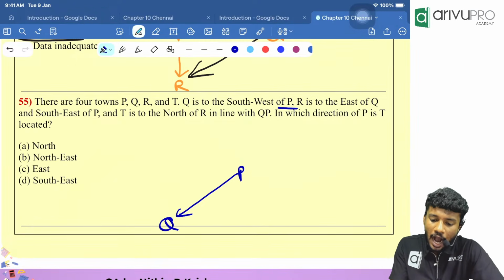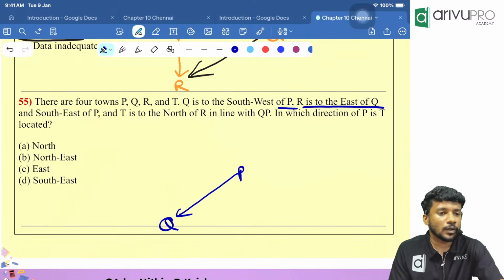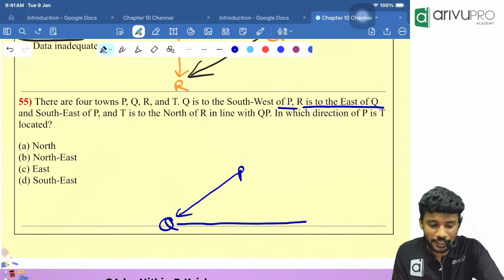Then R is to the east of Q. R is to the east of Q means what? Towards the right of Q or left of Q? Right of Q. It will be towards this direction.